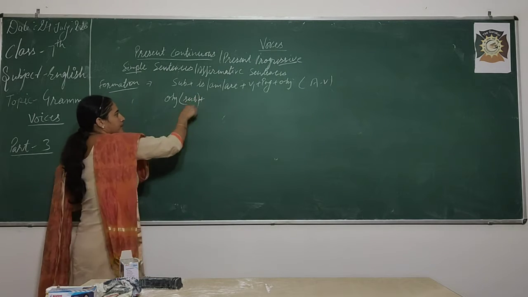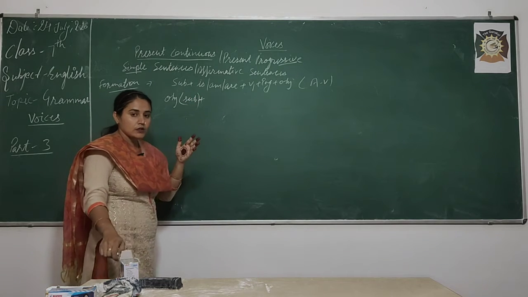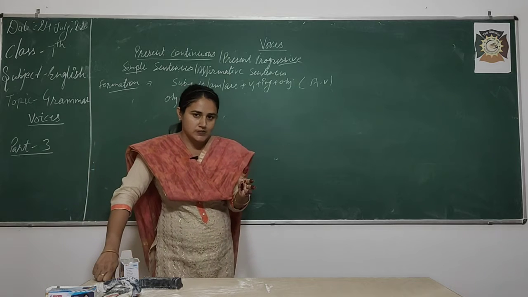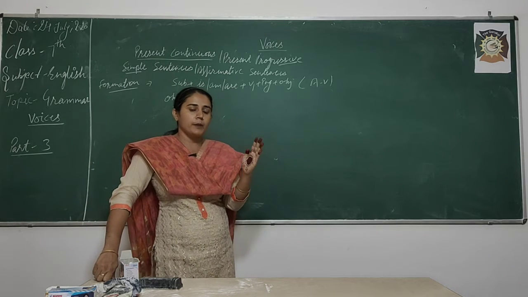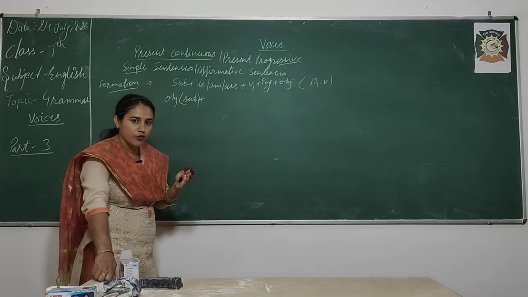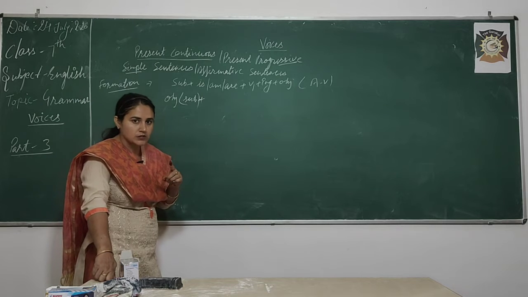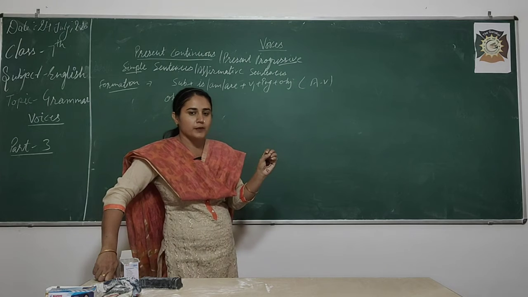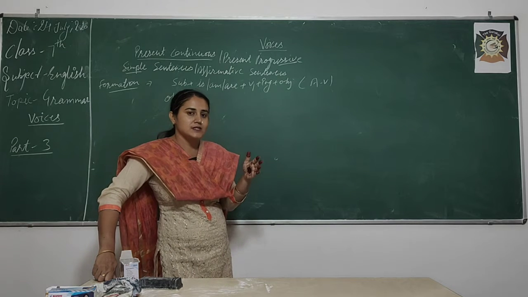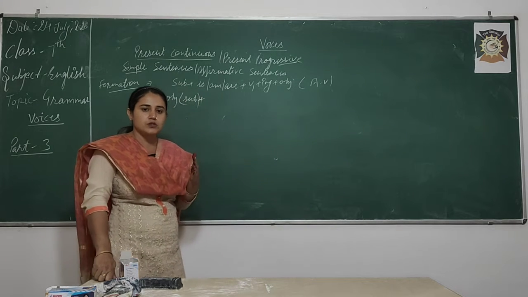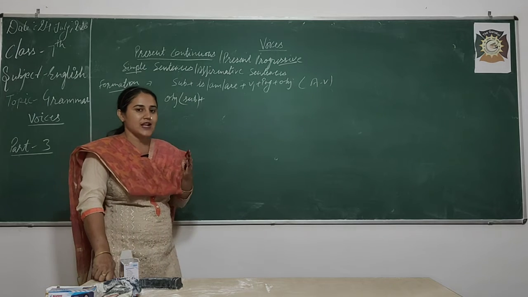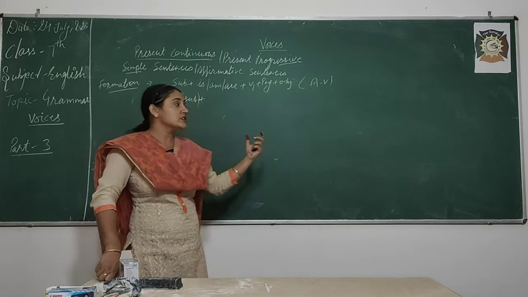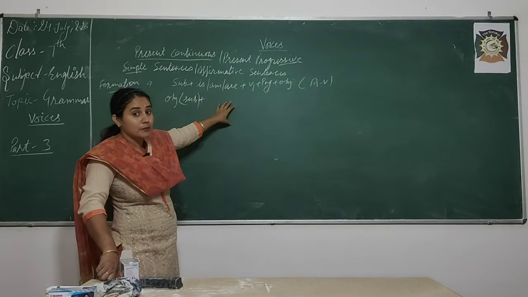Then we will stop. When we are doing the voices of simple present tense, we change the first form into is, am, are, third form, right. You remember it? When we change the first form in passive voice, we change first form into is, am, are, third form. But here already is, am, are is the helping verb.